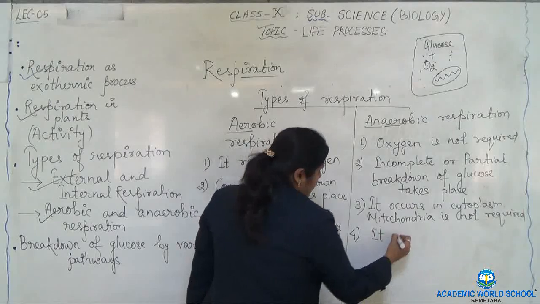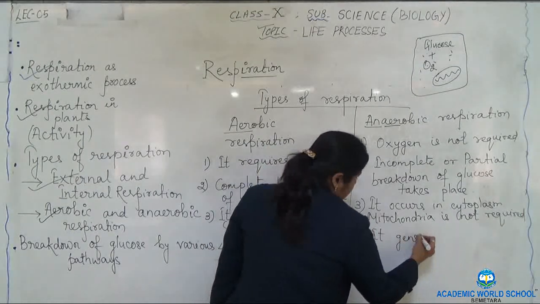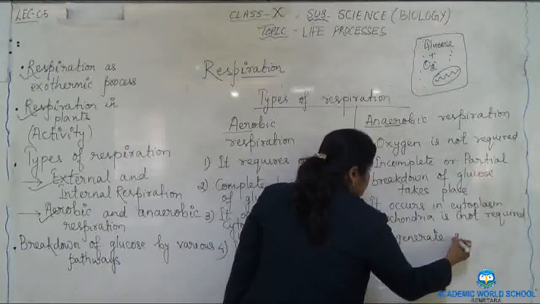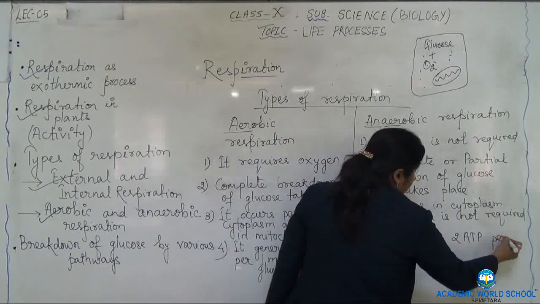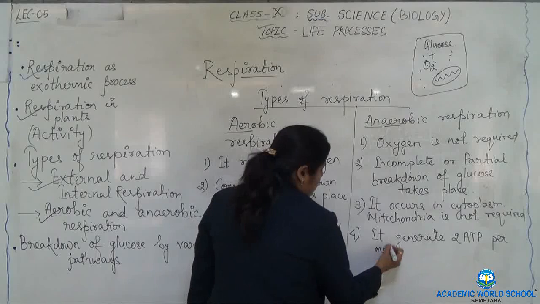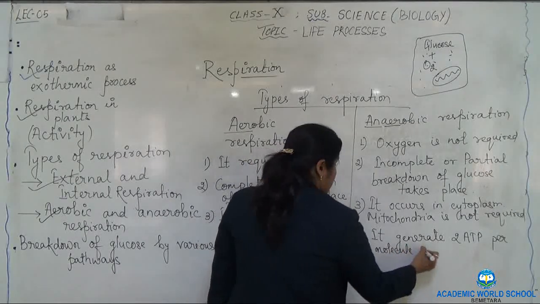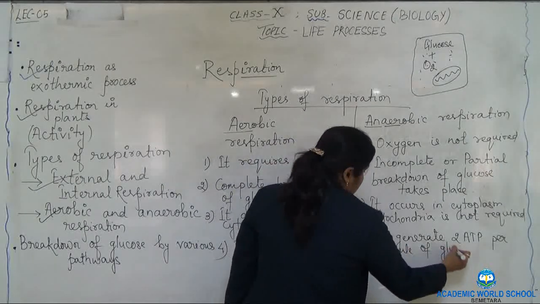It generates 2 ATP per molecule of glucose.